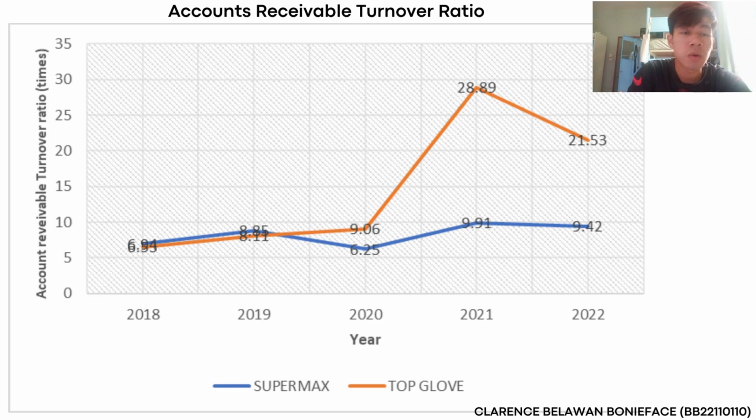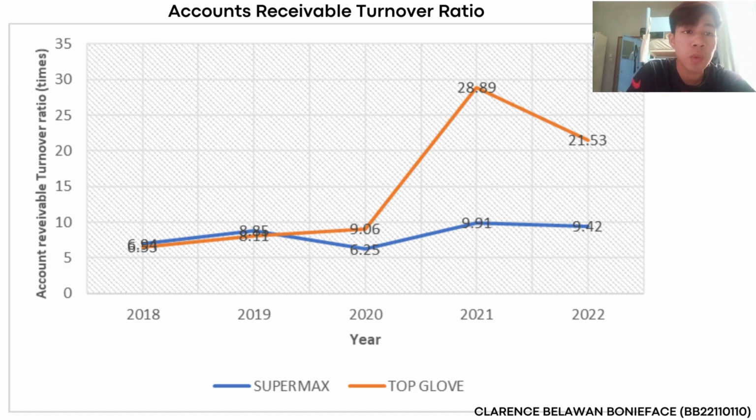Next, account receivable turnover ratio. Account receivable turnover ratio is an indicator of the number of days required for a firm to collect its account receivable. The higher the turnover per year, the faster the collection of the firm's credit accounts. To calculate account receivable turnover ratio, annual credit sales are divided by account receivable.